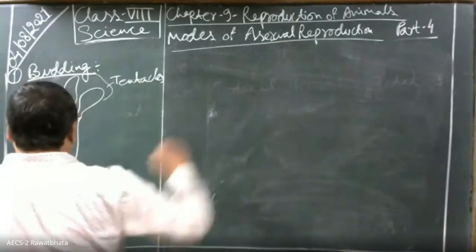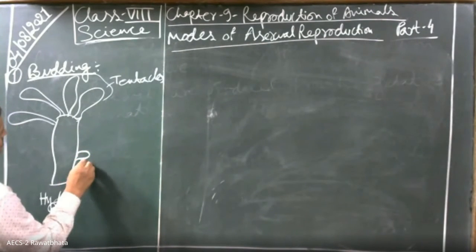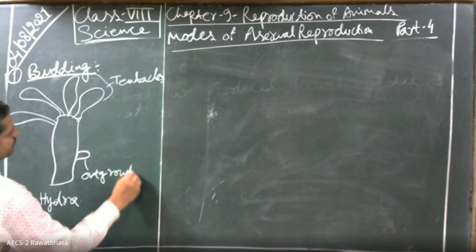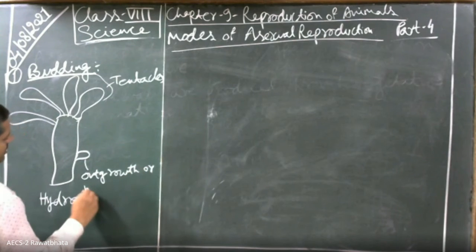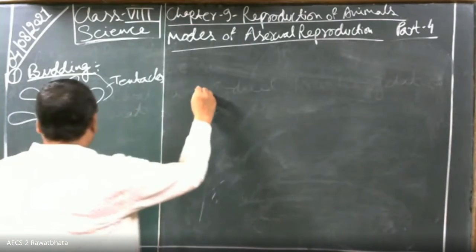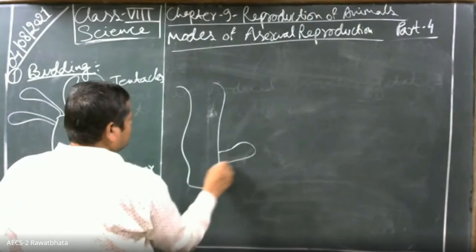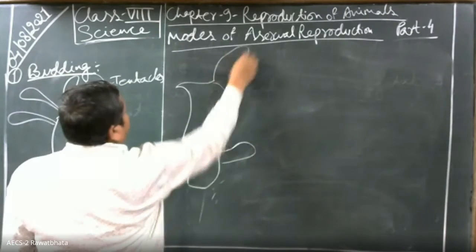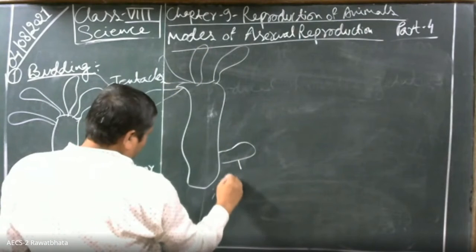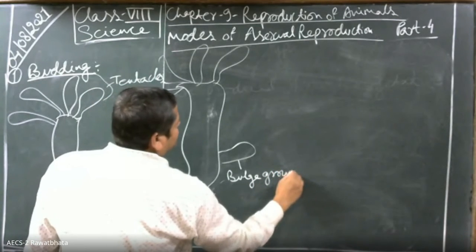Suppose there is a certain outgrowth. This is called an outgrowth or bunch. After a certain time, this bunch grows in size.